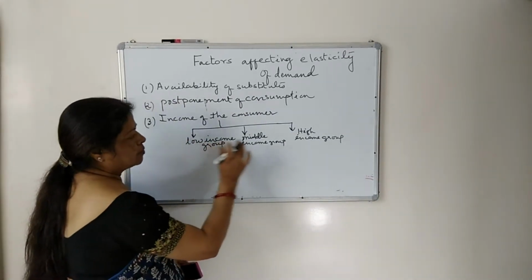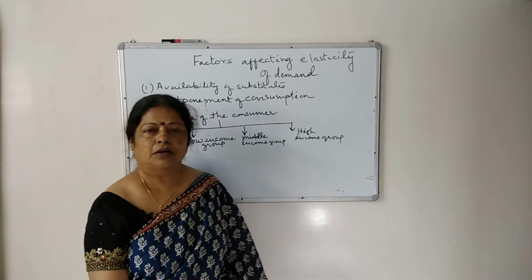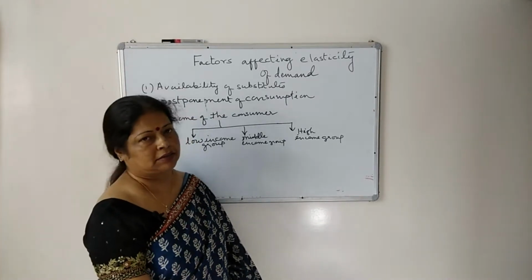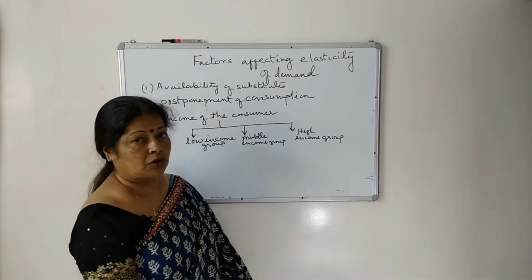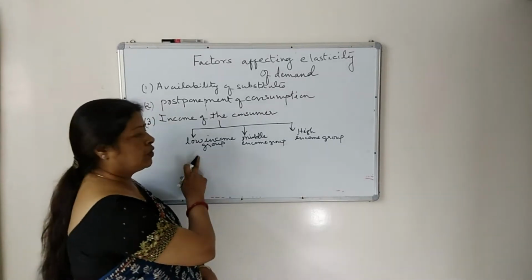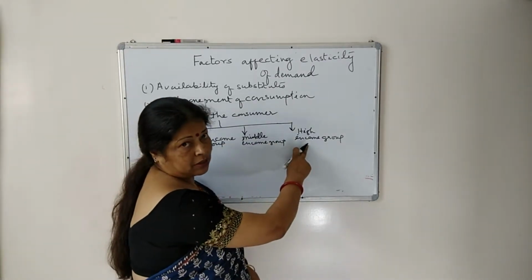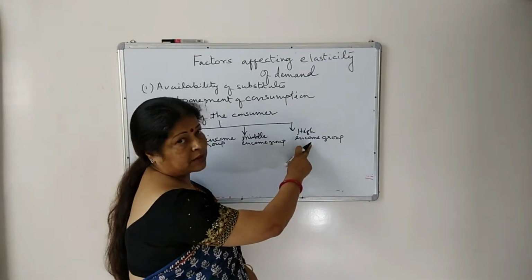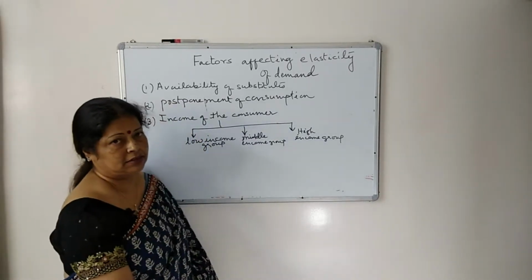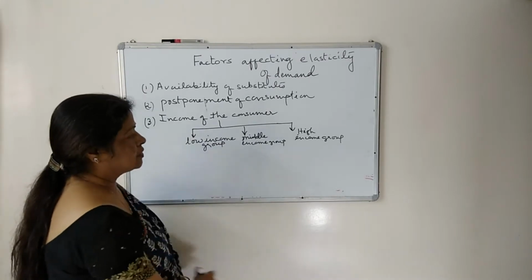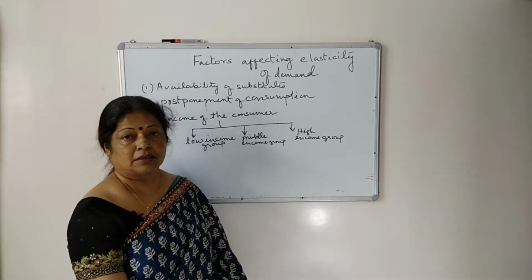If you take the example of low income group and high income group, demand for good will be inelastic in nature, because if the commodity is not necessary, this group will not buy. For this group, any commodity, if they like it, price is not the matter. So demand is inelastic in nature. Whereas in case of middle income group, demand is elastic in nature.